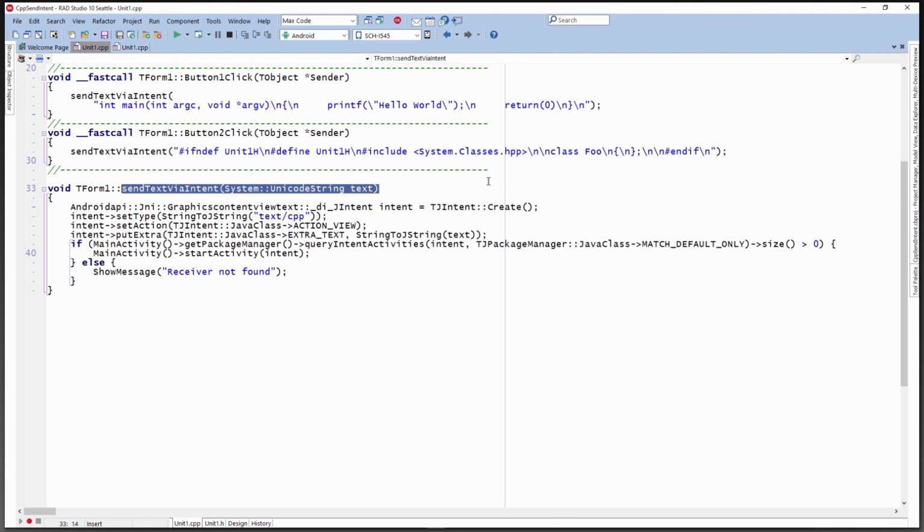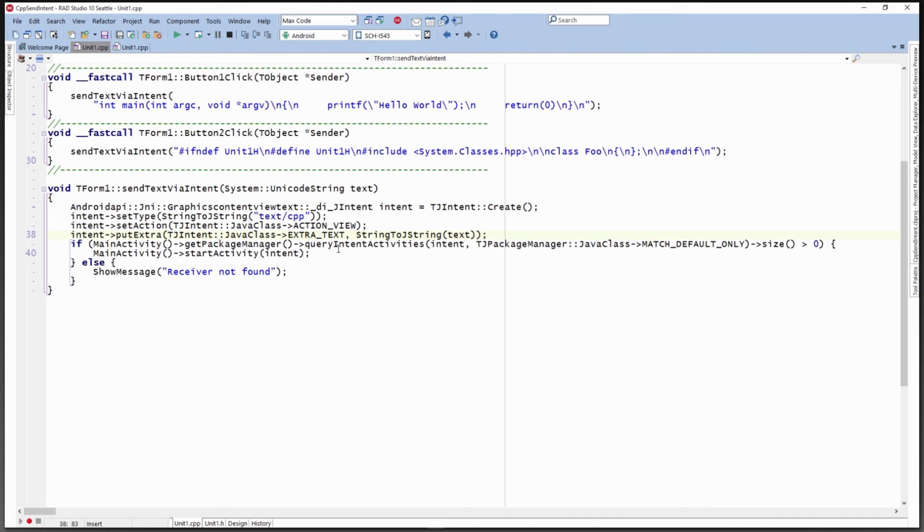And here it just receives a string, and then it calls the Android API to first create an intent and then set some parameters on it. One of the critical things it sets is the type of the intent. Here I'm using a text type, and I made up this type because it's likely something that doesn't exist already on an Android phone. It's just text/CPP. You have to set the action for the intent, which in this case is to view the content of what's being sent, and then it sets the extra text parameter to be the text that we want to send.